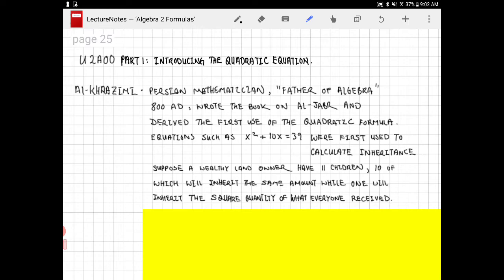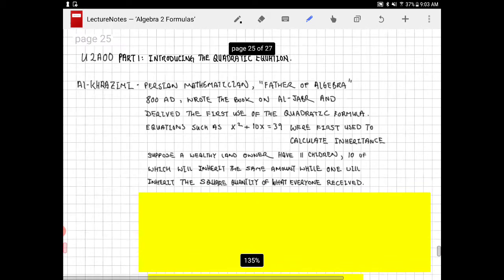I said that a little strangely, so let me read what I wrote here. Suppose a wealthy landowner has 11 children, 10 of which will receive the same amount, while one will receive the square quantity of what everyone else receives. Okay, so that's the situation.